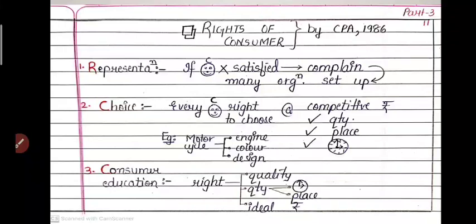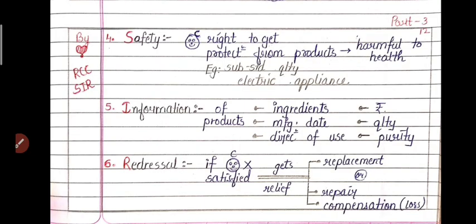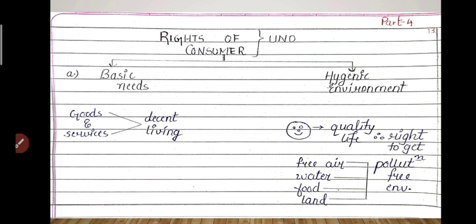We were doing Chapter 11, Consumer Protection, of 12th Standard Commerce and OC subject, and in the last video we just did the rights of the consumers by the Consumer Protection Act 1986, in which we saw the 6 headings, which were representation, choice, consumer education, safety, information and redressal. So in this video we are going to cover the next 2 headings of the rights of consumers, but these rights are given by the UNO, that is United Nation Organization.